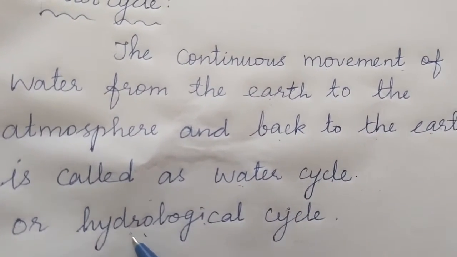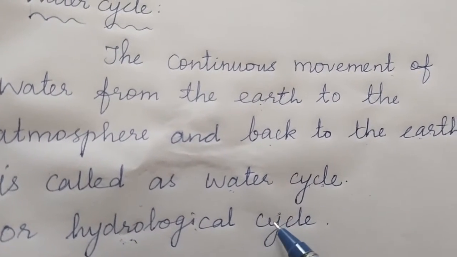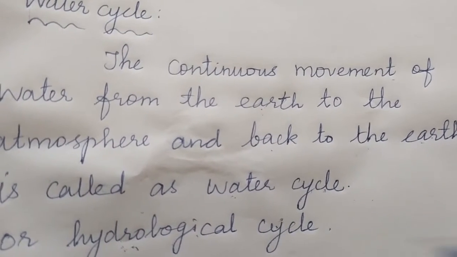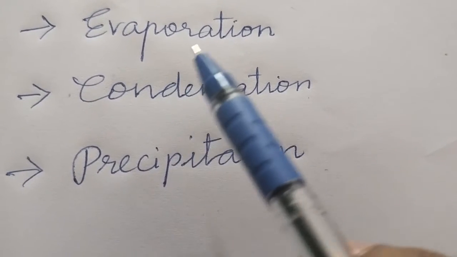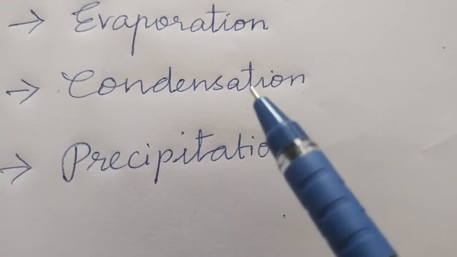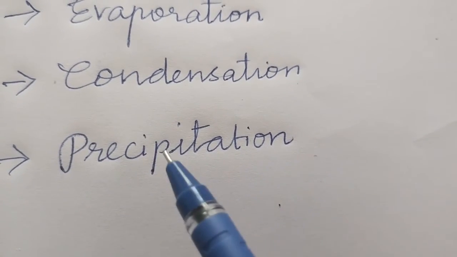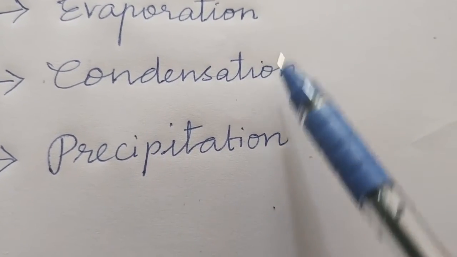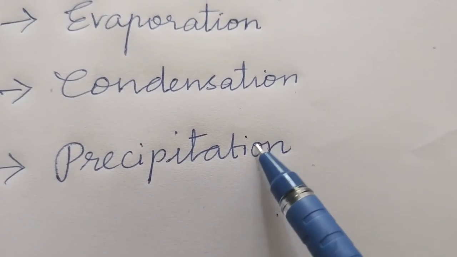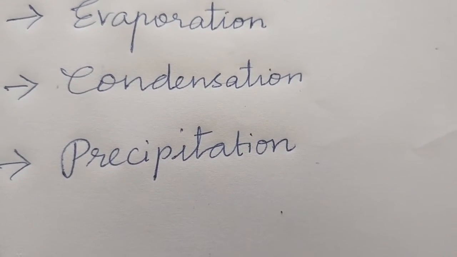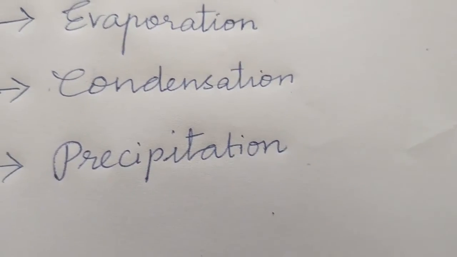What is the meaning of hydro? Hydro means water. So it is called the hydrological cycle. Students, three steps are involved in the water cycle. They are evaporation, condensation, and precipitation. So these are the three steps that are involved in the process of the water cycle. So students, now let's learn about these steps one by one.